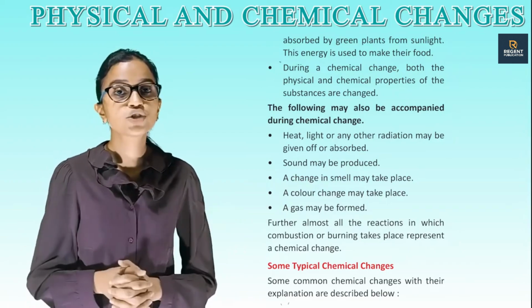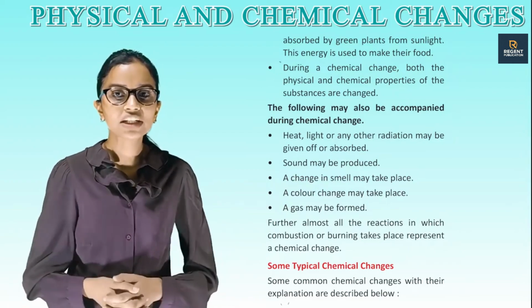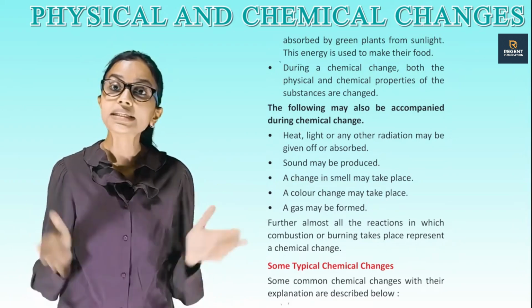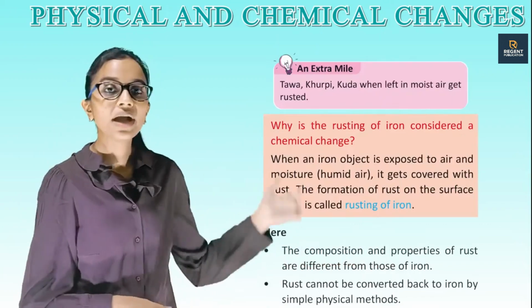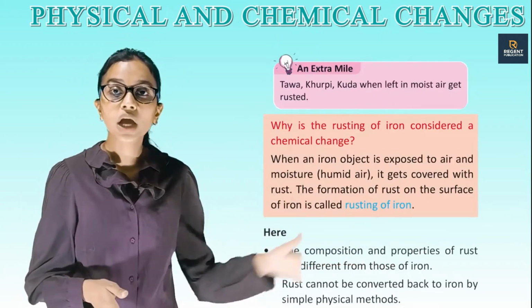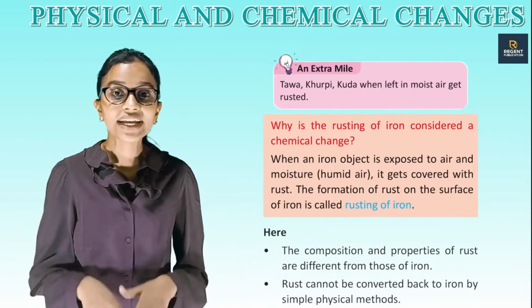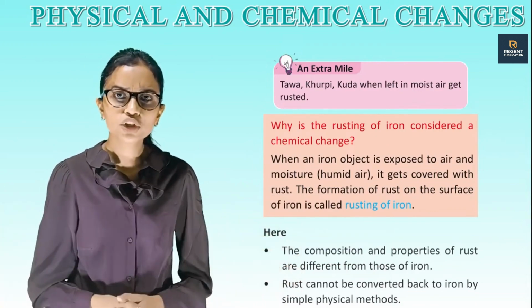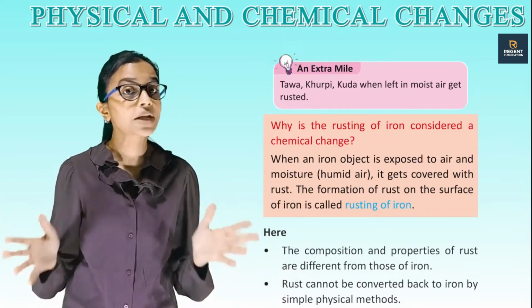Some typical chemical changes. Some common chemical changes with their explanation are described below. An extra mile. Tawa, khurpi, kuda, when left in moist air, get rusted. Why is the rusting of iron considered a chemical change?